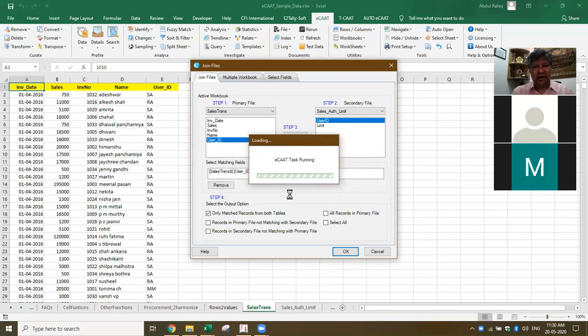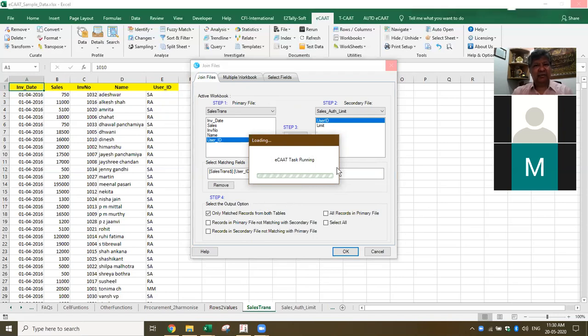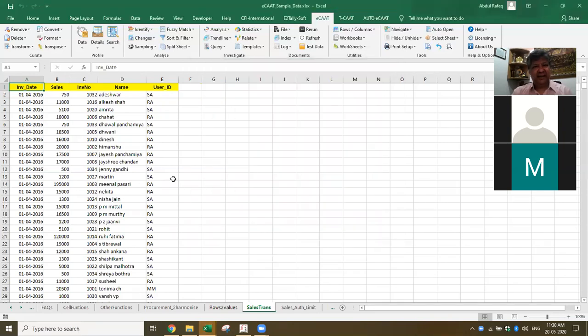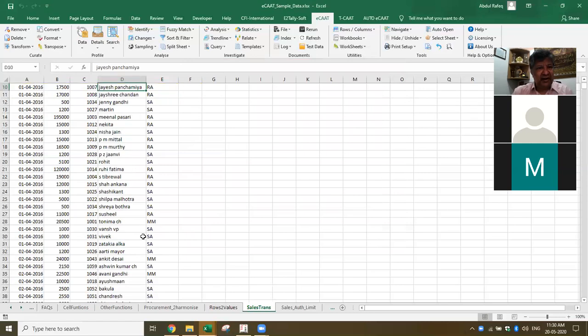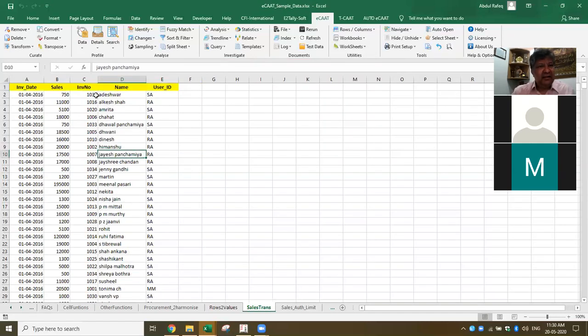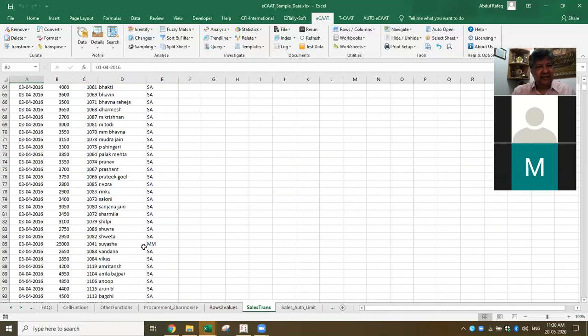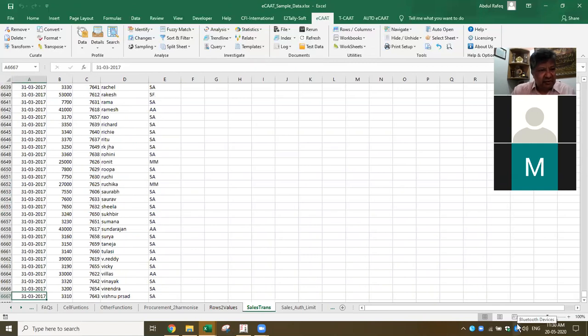So here in this case, because the number of transactions is high, this takes a little time. This task will be performed in the background. Once it is done, you get the result. Now you see, I've got the result. Now these are all the transactions where the user IDs are matching. Okay, which means now if you see, there are totally 6,066, out of this all the transactions are available. Okay.